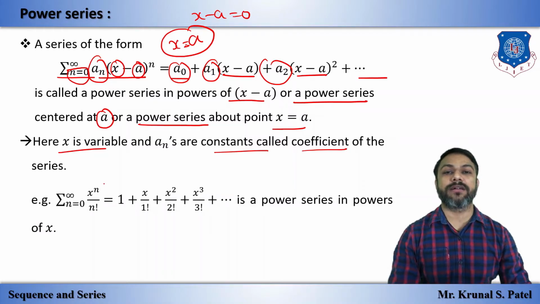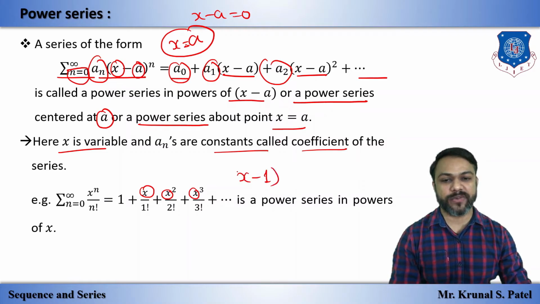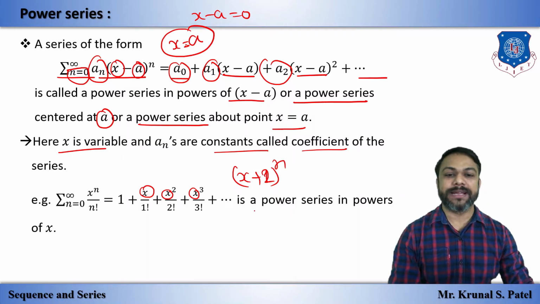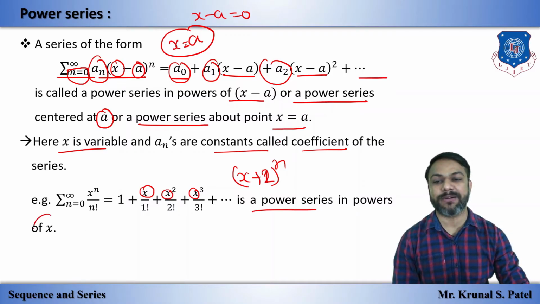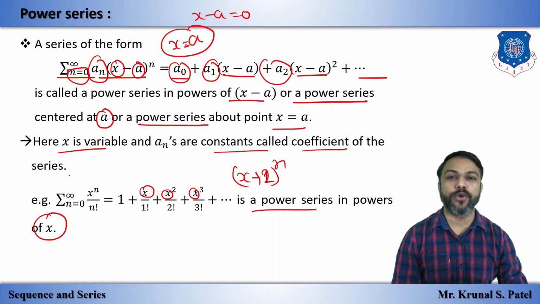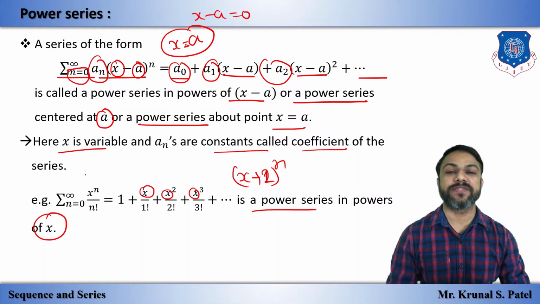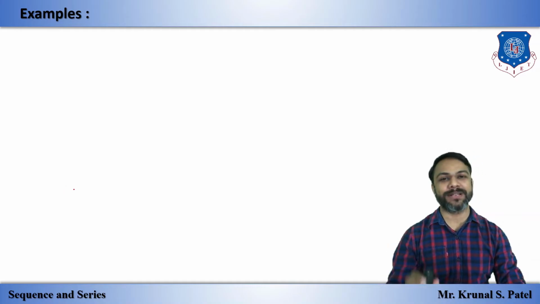So for example we have this. How can we directly, by observing, say that it's a power series in power of x? Always you will get in the power of x or something x minus something, that means x minus 1 or x plus 1 or x plus 2 whole raised to n, that means 1, 2, 3, 4, 5. It is called power series. And here power of x is given, so it's power series in power of x. But other than this, we have no other test. We have to apply previous tests only. So let's have a look at the example.